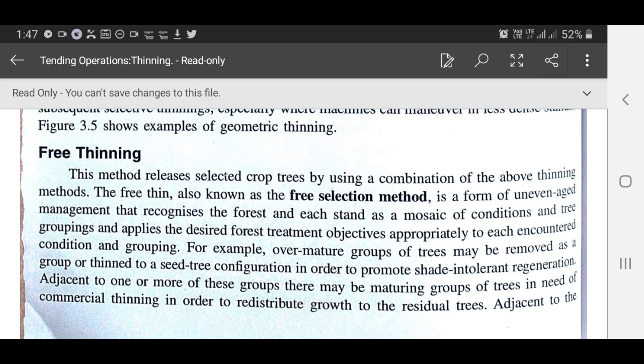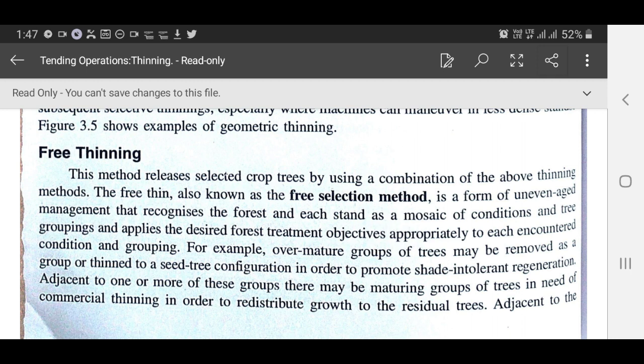Free thinning. This method releases selected crop trees by using a combination of the above thinning methods. The free thin, also known as the free selection method, is a form of uneven-aged management that recognizes the forest and each stand as a mosaic of conditions and tree groupings and applies the desired forest treatment objectives appropriately to each encountered condition and grouping. For example, overmature groups of trees may be removed or thinned to a seed tree configuration in order to promote shade intolerant regeneration.